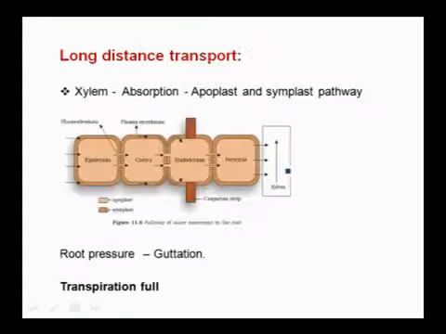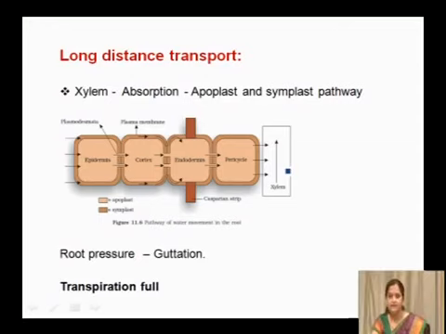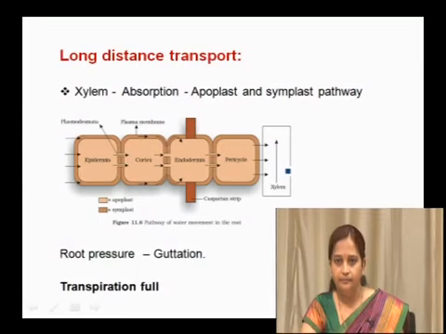In long-distance transport, xylem and phloem translocate food and water from one part to another. In xylem, ascent of sap takes place, and water moves through the roots to the aerial parts, and it is always unidirectional.